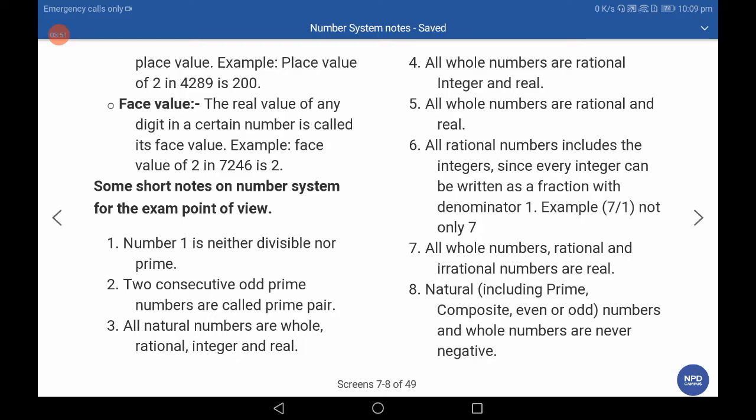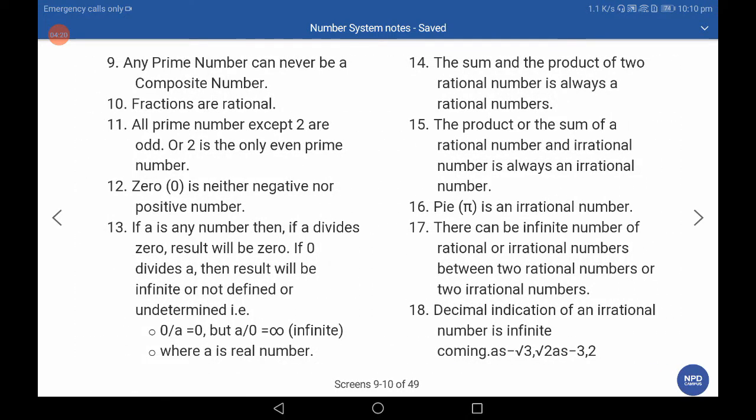Again, some important points. Number 1 is neither composite nor prime number. Two consecutive odd prime numbers are called a prime pair. All natural numbers are whole, rational, integer and real. All whole numbers are rational, integer and real. All integers are rational and real. All rational numbers are real. These points are important to learn.